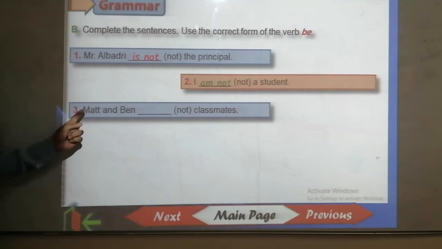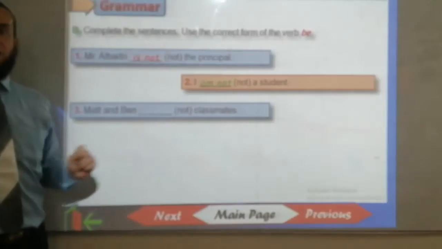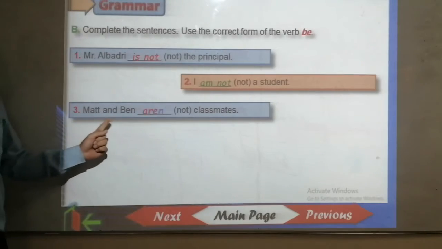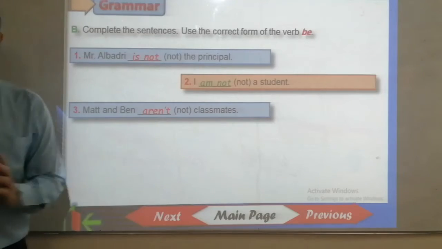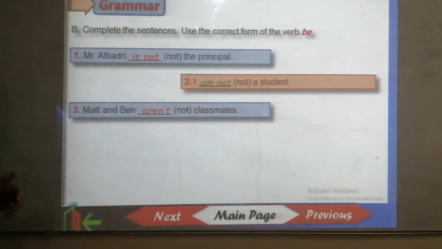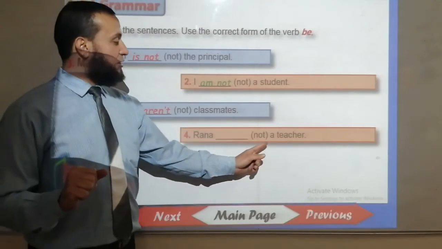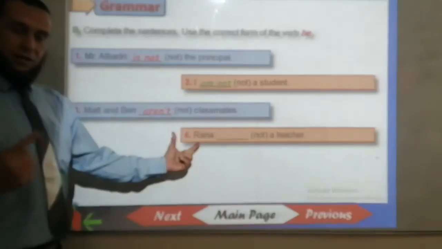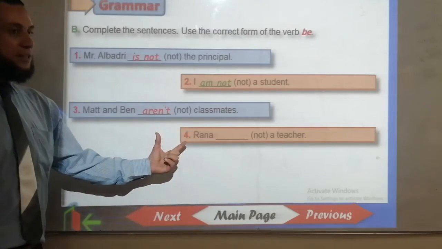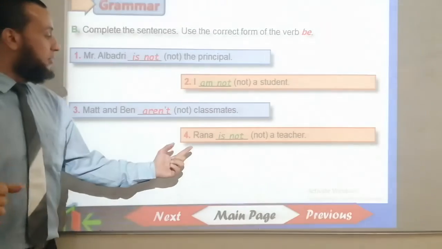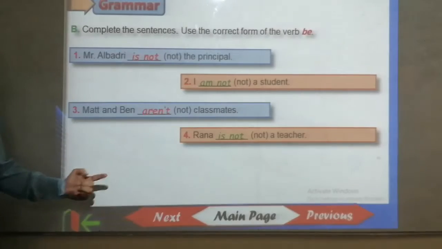Number 3. Matt and Ben ___ not classmates. Matt and Ben aren't classmates. Very good, everyone. Number 4. Rana ___ not a teacher. We have Rana, singular. So the answer is, well done, Rana is not or isn't.